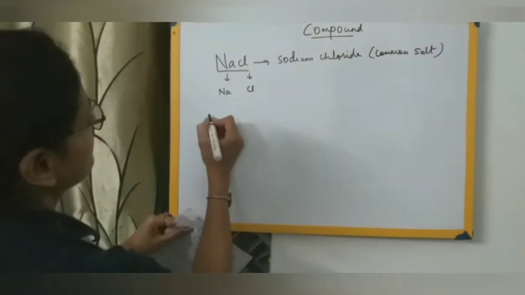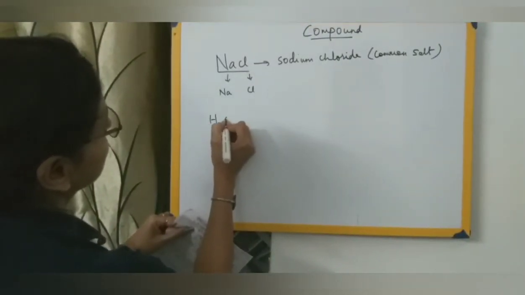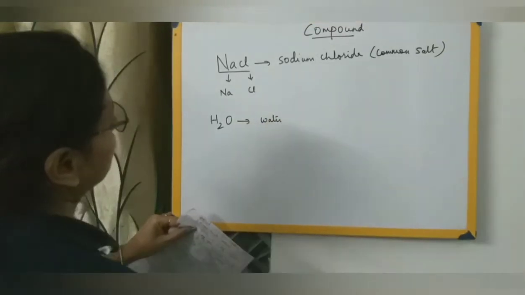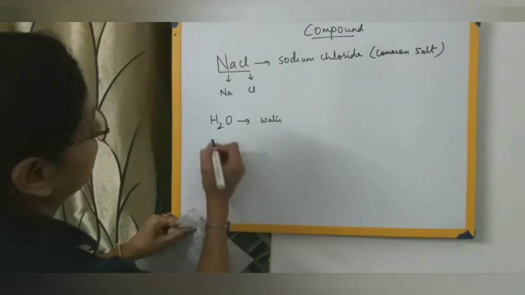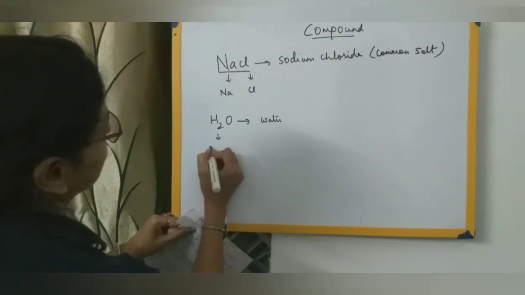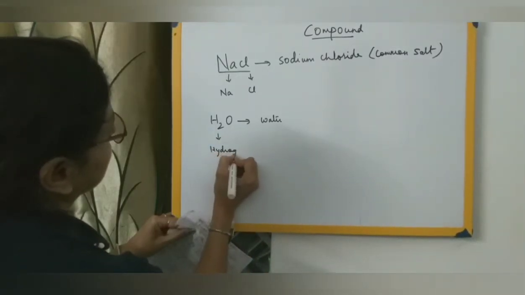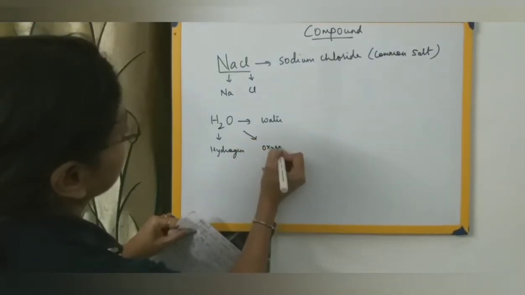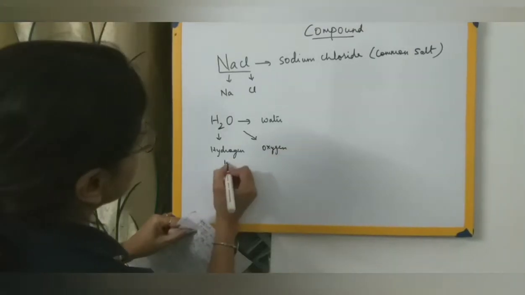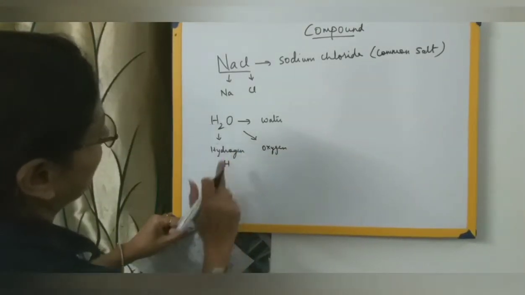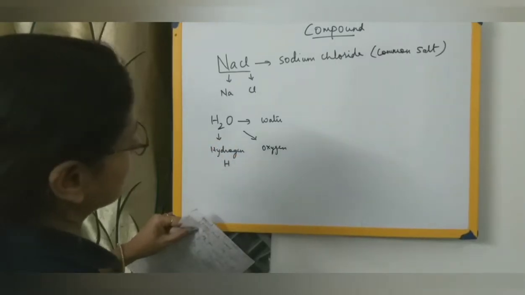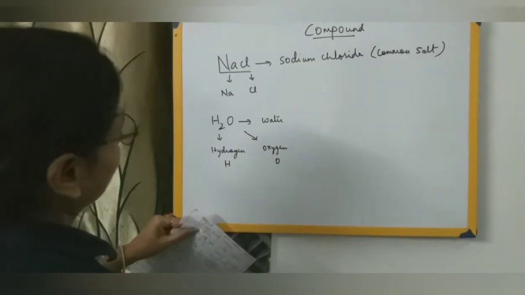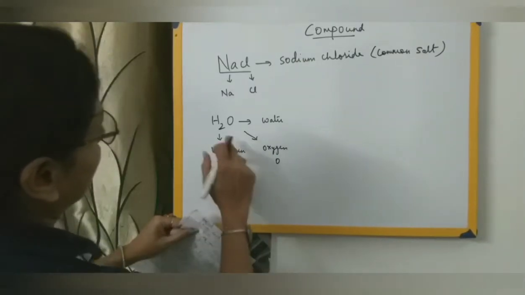Let us take a few more examples. That is water. This is formed from again two elements. One is hydrogen and another element is oxygen. You can write the symbol for hydrogen, that is H, and here two atoms of hydrogen are combining, and here oxygen, that is O. In this particular case, how many atoms of hydrogen?